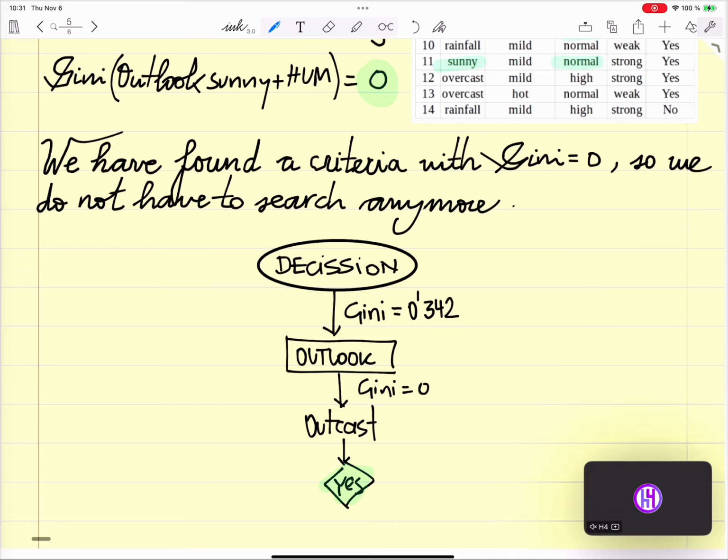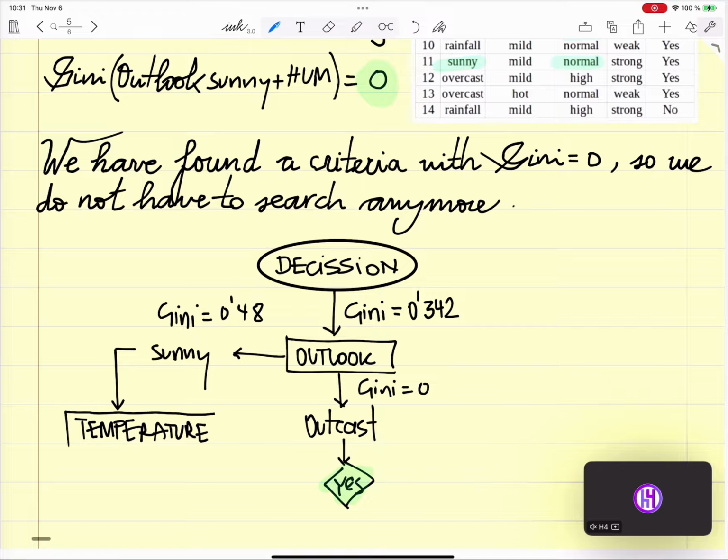Then we had a way to say, it's sunny. Here our Gini was 0.48. So now we have found a criteria that makes this Gini 0.